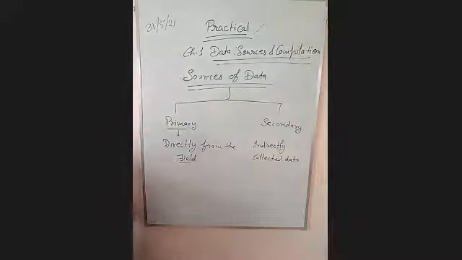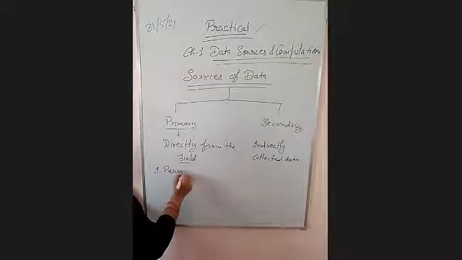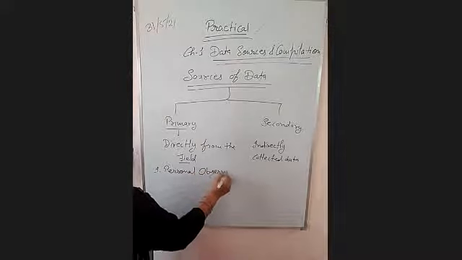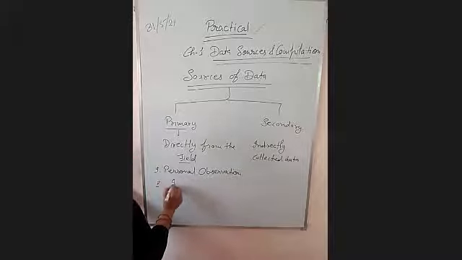Clear? Now there are different sources of primary data. First is personal observation. Second is interview.